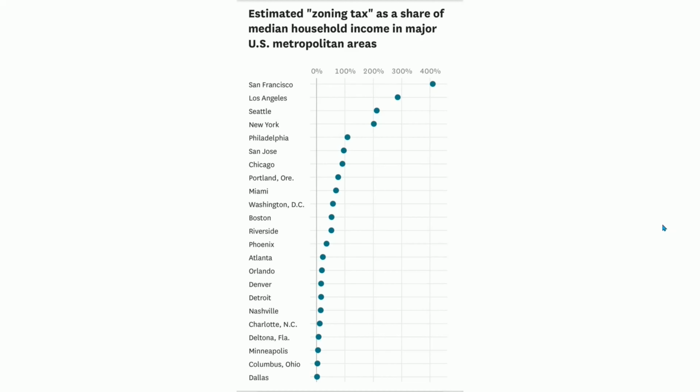Now, in this next chart, we're going to look at something called the zoning tax, which is not an official tax, but it is a metaphorical tax given the impact that it has on people within a particular location where this number is very high. And this is a US-centric chart, but other countries may have a similar situation in their urban areas versus their rural areas. The cities with the lowest number are ones where housing is allowed to be built based on free market demand, and therefore housing costs are low.